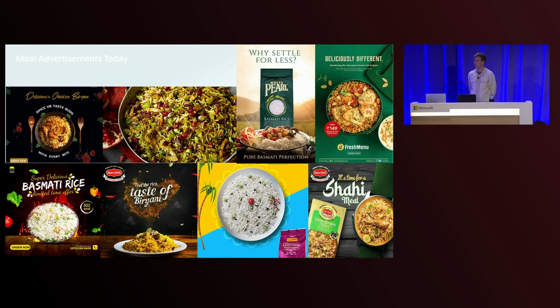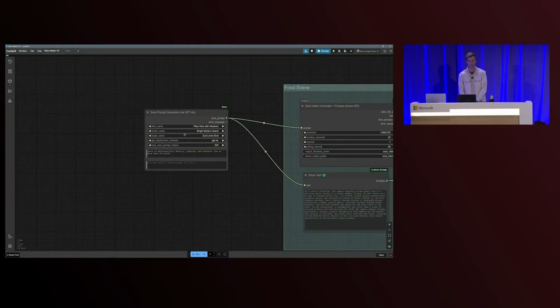And in the world of consumer packaged goods, in the world of food consumer packaged goods, think rice packs, sauces, ready meals, plated meal shots are the backbone of advertising content. But to date, this process of churning out plated meal shots has been entirely manual, despite the output really being quite functional. So our latest project with Sora pushed us into new territory. We wanted to automate the production of these pretty foundational assets.